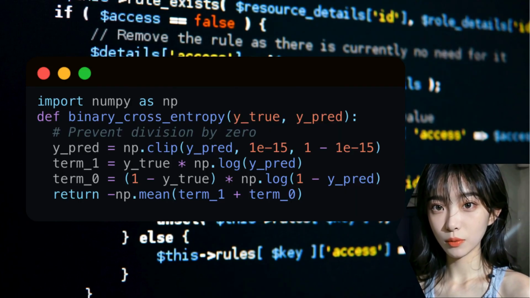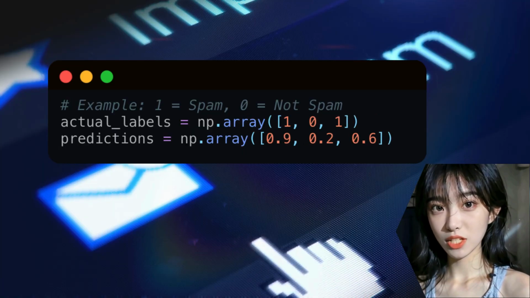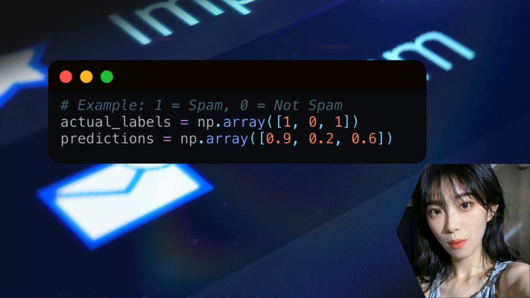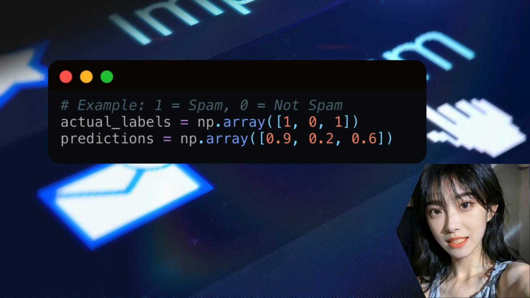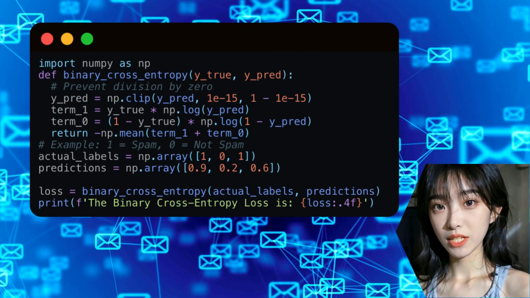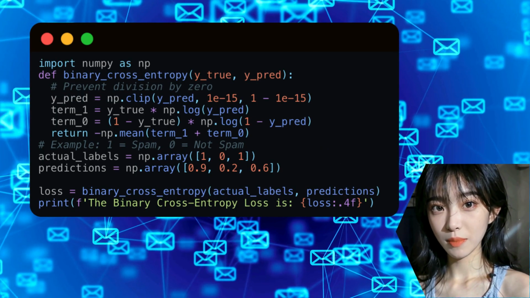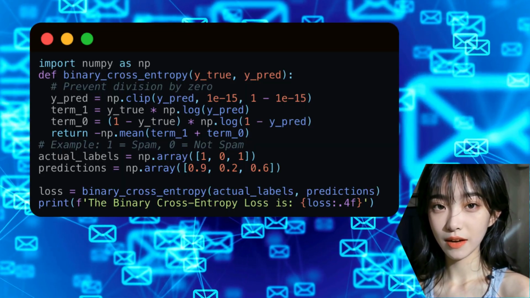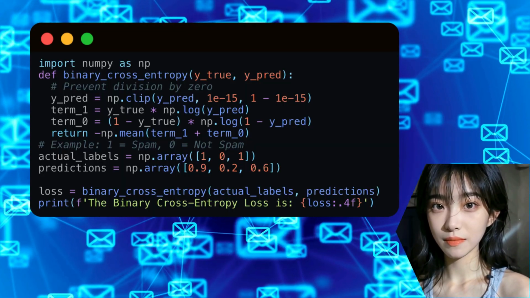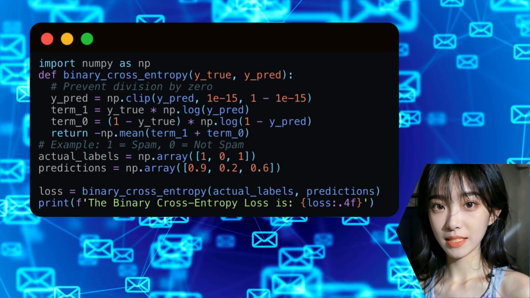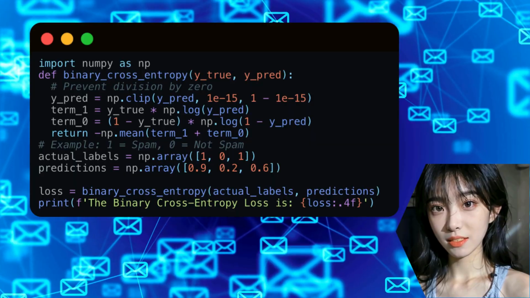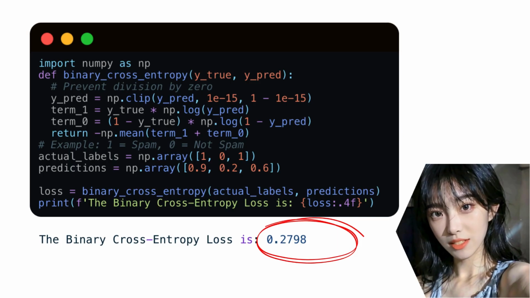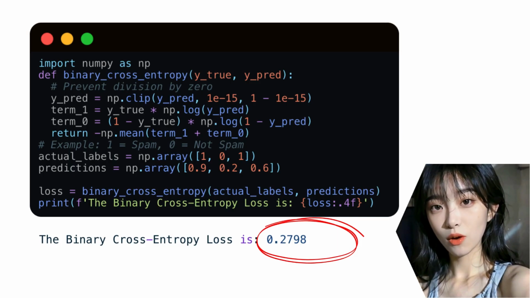Let's make this concrete with some Python code. Imagine a model has made 3 predictions about whether an email is spam or not. A probability close to 1 means definitely spam. We have the predictions and the actual labels, 1 for spam, 0 for not spam. Using NumPy, we can implement the binary cross-entropy formula directly. We calculate the part for the spam cases and the part for the not spam cases, add them up, and find the average.